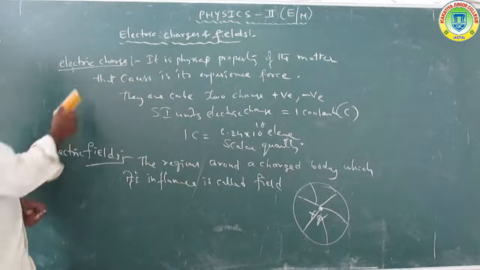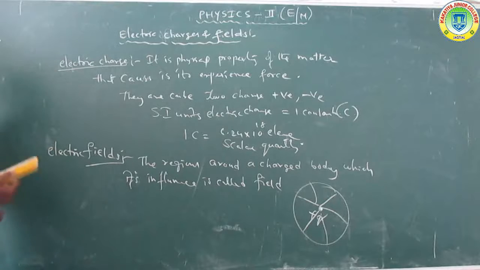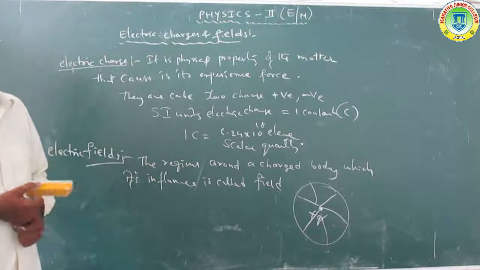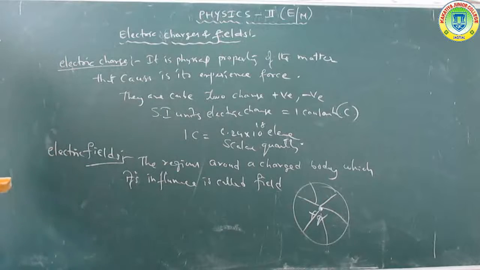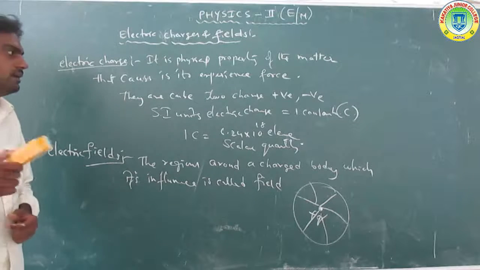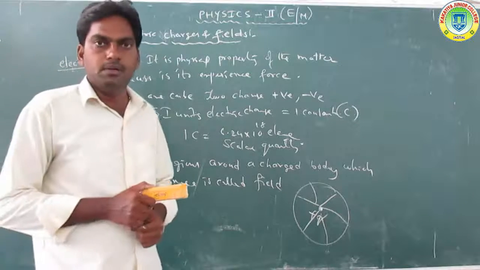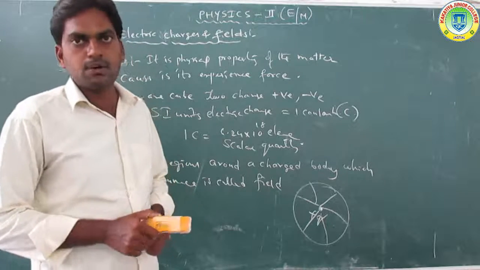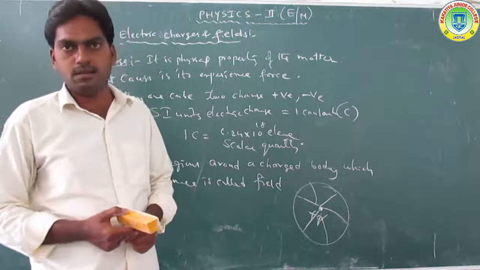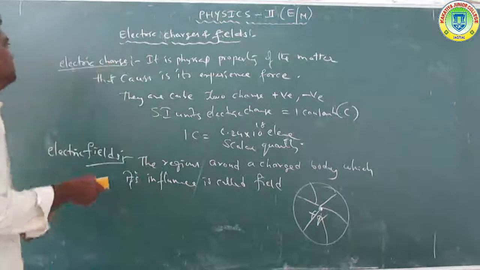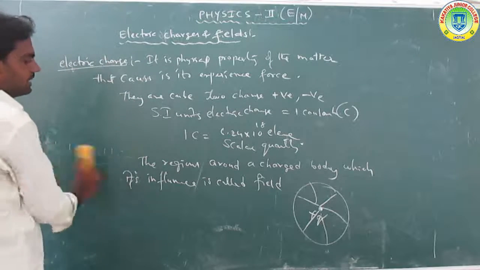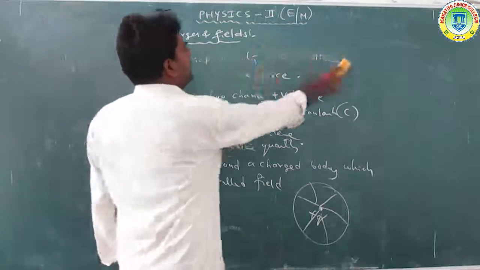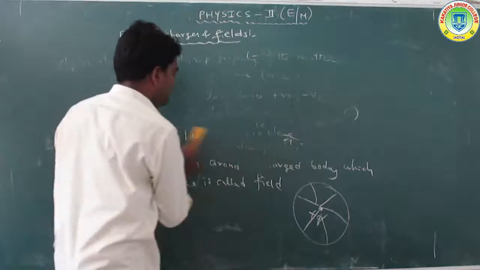What is electric charge? Electric charge is a property of matter. Electric charges are positive and negative, and charge is measured in the SI unit, the coulomb. One coulomb is equal to 6.24 into 10 to the power of 18 electrons. Now, what is the electric field? The region around a charge where its influence is felt is called an electric field.